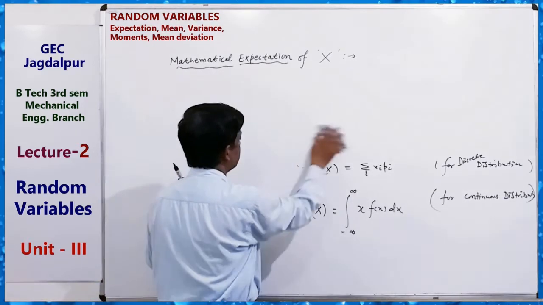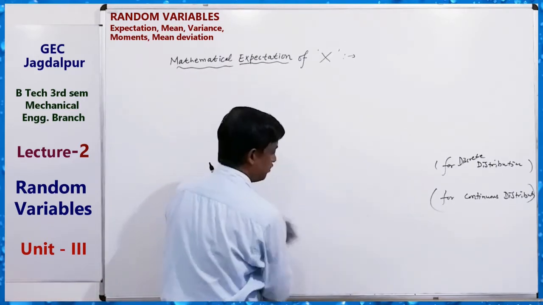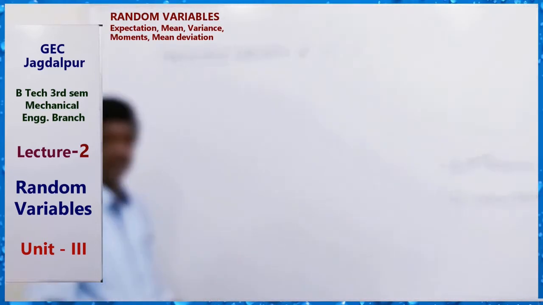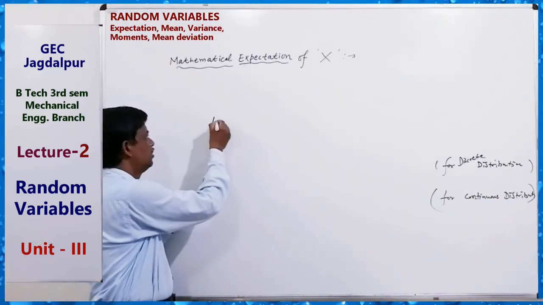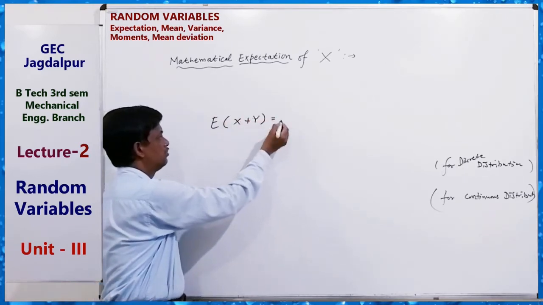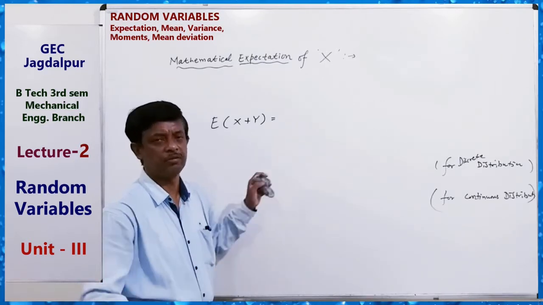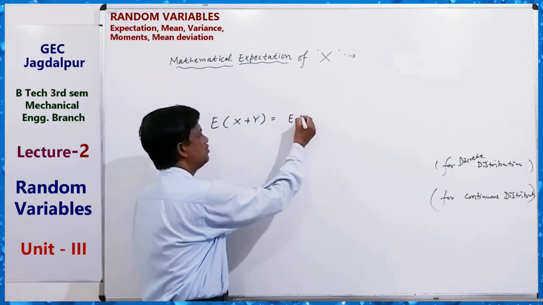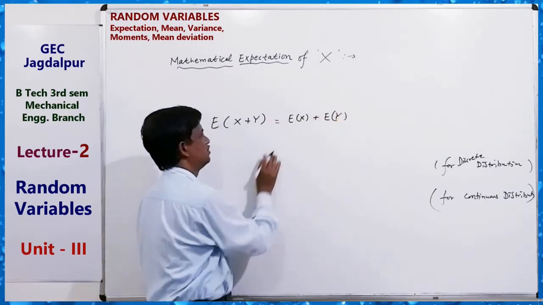Expectation gives the mean value of the random variable. Clear? Now just note down also, if two random variables are added, the expectation of the sum of two different random variables can be found like this.